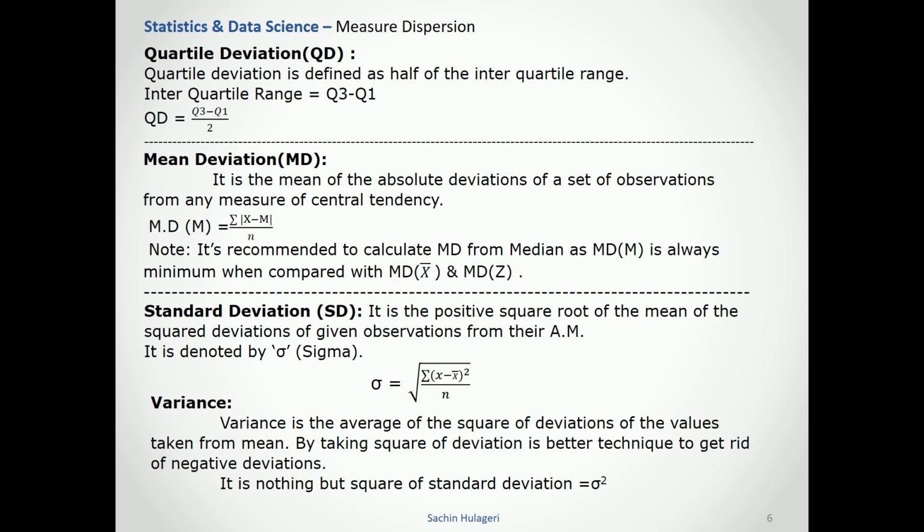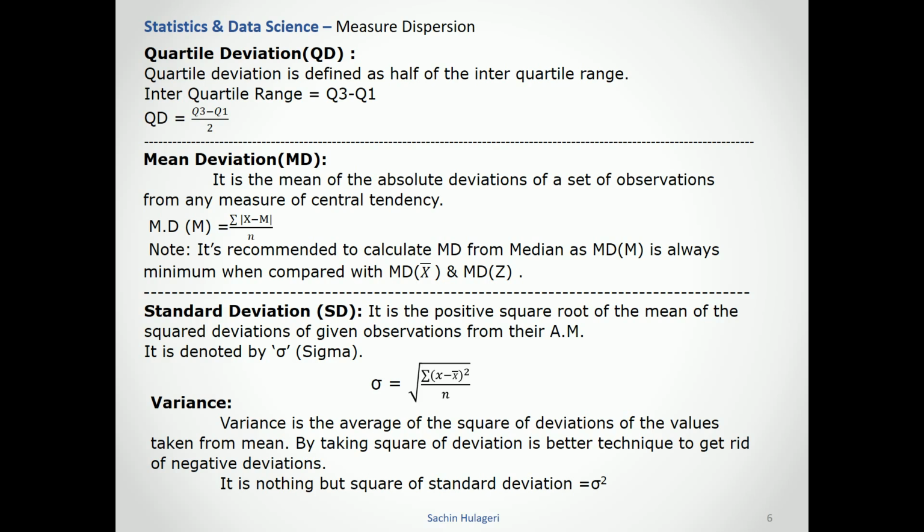Another one is quartile deviation. Quartile deviation is defined as half of the interquartile range. It means the data lying between Q3 minus Q1, divided by 2. That is called the quartile deviation.